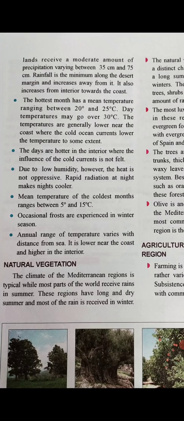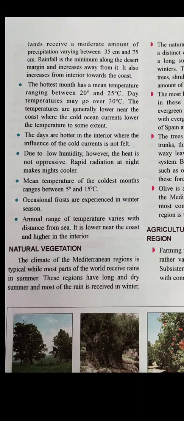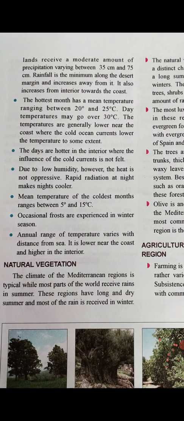Due to the effect of cold ocean currents, the temperature remains moderate near the sea. Then the days are hotter in the interior where the influence of cold currents is not felt. Obviously, towards the interior of the continent, the cold currents' effect is not felt. That's why the temperature is high. Then due to low humidity, however, the heat is not oppressive. Humidity is low, which means a dry kind of climate is there.